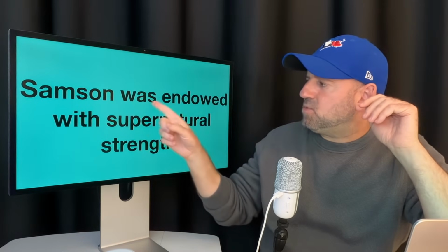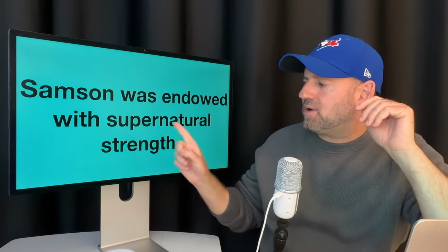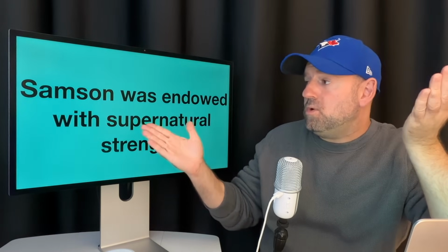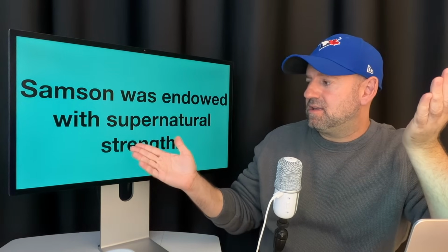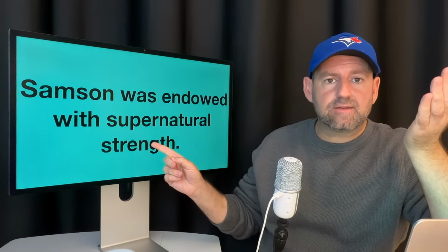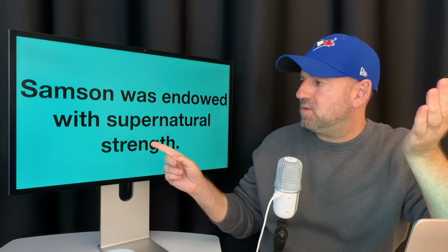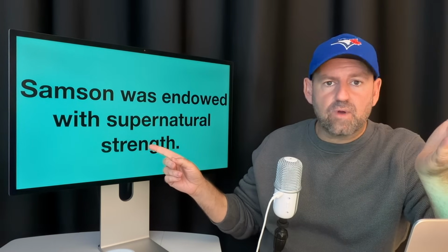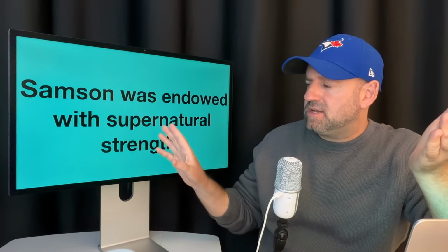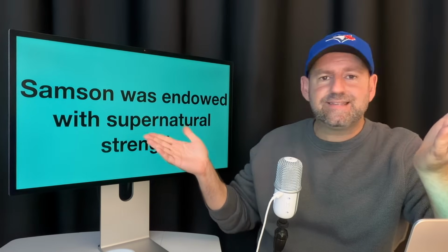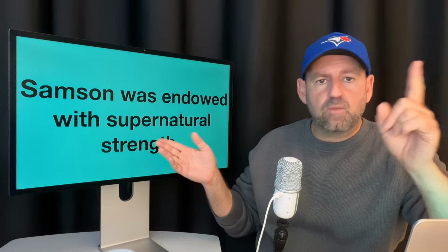So Samson was endowed with supernatural strength. Who gave Samson this supernatural strength? Well, it was God, right? But look at this sentence. In this sentence, it doesn't say God gave it to him. Why?